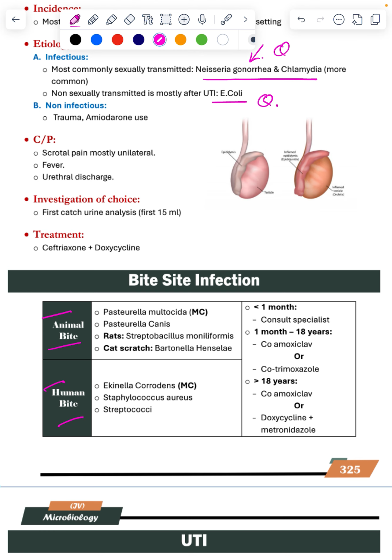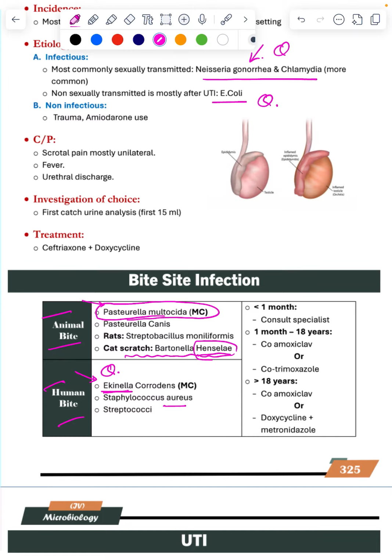And animal bite, cat scratch is there. Bartonella henselae, just try to remember this. Henselae is the name of the cat. If it is cat scratch, and if there is cat bite, Pasteurella multocida. So less than 1 month, consult specialist. More than 1 month, 18 years age, co-amoxiclav. Everyone knows UTI is E. coli.